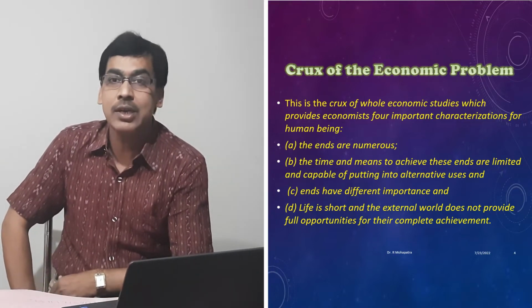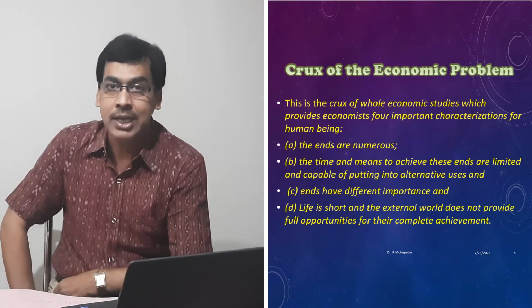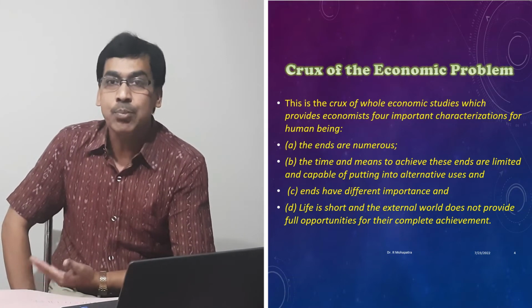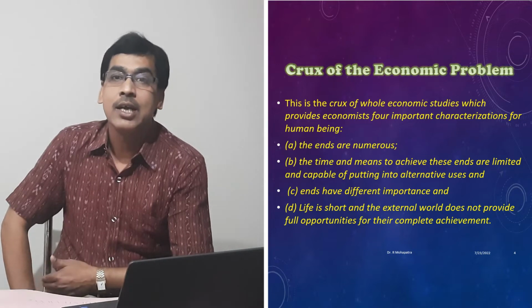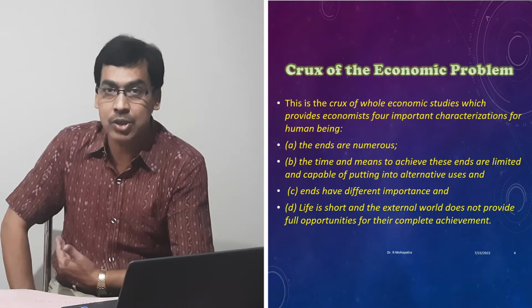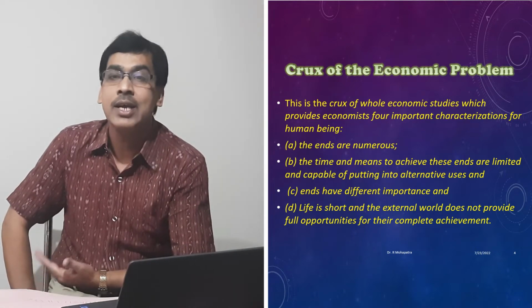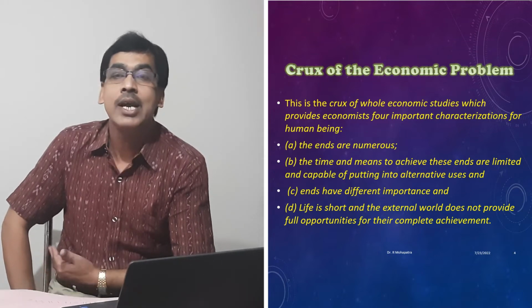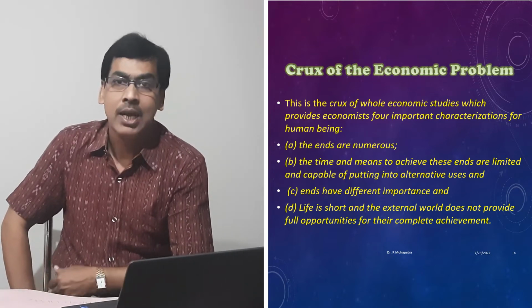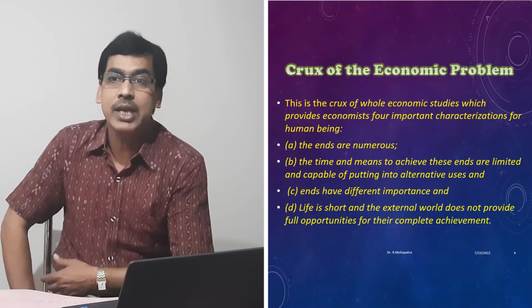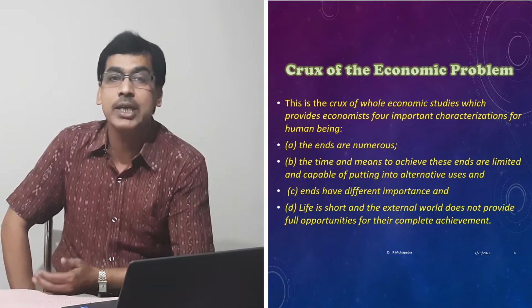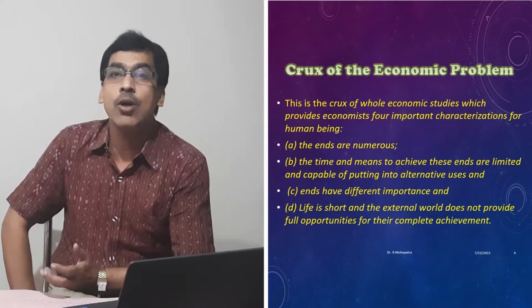And the next one is that the ends have different importance. That means the human being puts all the wants in a ranking. He gives the topmost priority to one particular want, then the second, then the third, and the least priority to something else. So life is short, and the external world does not provide full opportunity for their complete achievement.